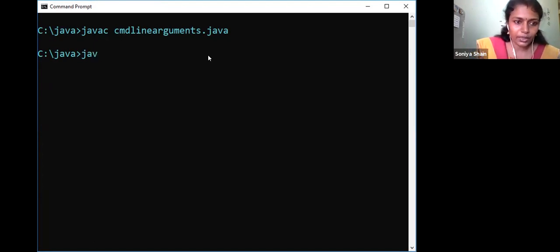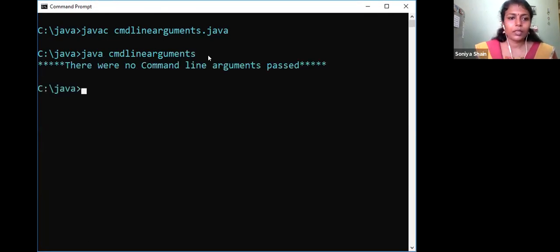So I am trying to execute it as usual. First we can try as usual, what happens if I execute it? So, java CMDLineArguments. Okay, so what message comes? There were no command line arguments passed, because I didn't pass any command line arguments. So it goes to the case args.length equal to 0, and the result will be: there were no command line arguments passed.